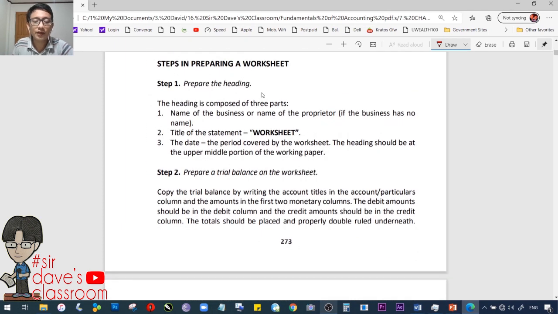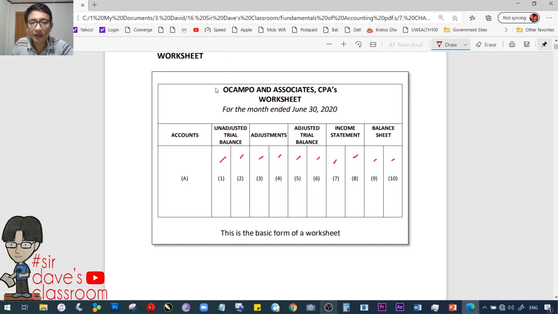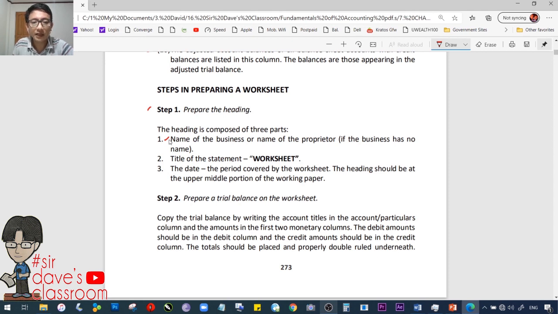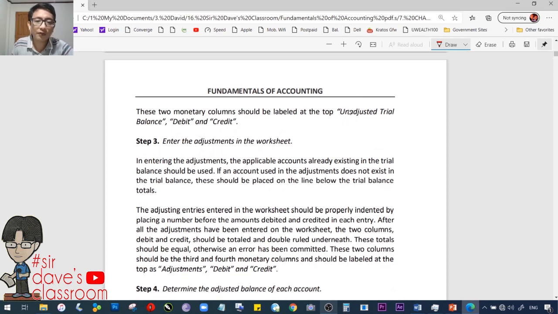Steps in preparing a worksheet. Step number 1, prepare the heading. As we showed earlier, the heading: Ocampo and Associate CPAs. The business name, or if the business has no name, then it must be the name of the owner. As we said, the heading is composed of 3 parts: the name of the business, the title of the statement, which is worksheet, and the date or the period covered by the worksheet. Step 2, prepare a trial balance on the worksheet. So we already know that. Just in passing, we have to go over this. Okay? Columns 1, 2, debit credit, 3, 4, debit credit, 5, 6, debit credit, and so on and so forth.